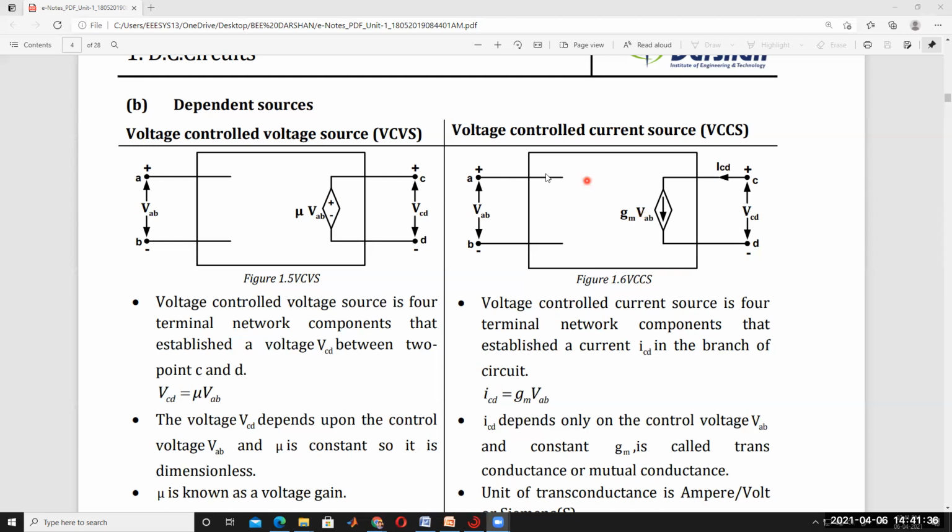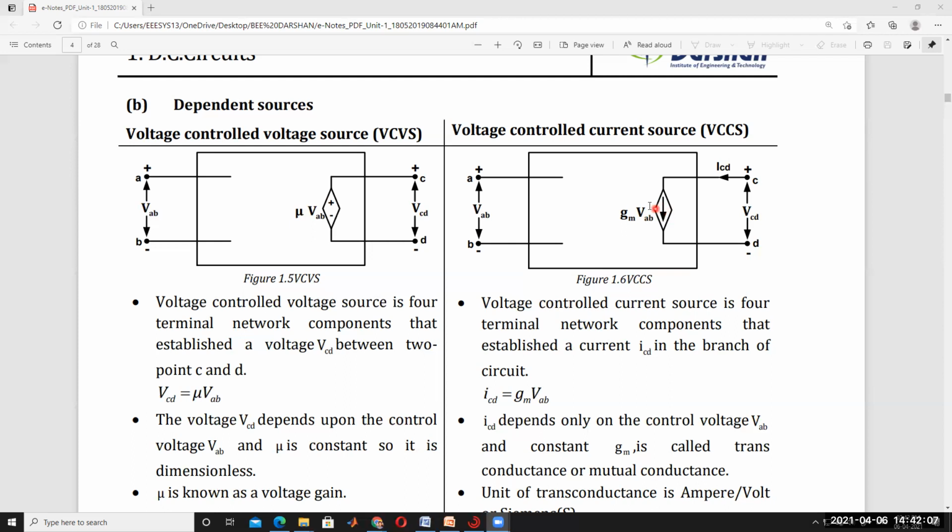By changing the voltage, this current can be changed. That means the current source depends on voltage. That's why it is known as a voltage controlled current source, or a voltage dependent current source.